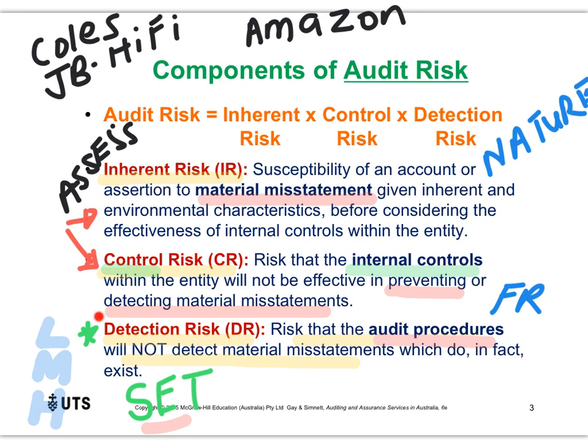The final one is detection risk. Detection risk is the risk we are willing to accept as auditors that our procedures will not pick up issues. We determine the level of detection risk we wish to accept. And again, I'll show you this in an example in the next couple of slides. So let's move on.